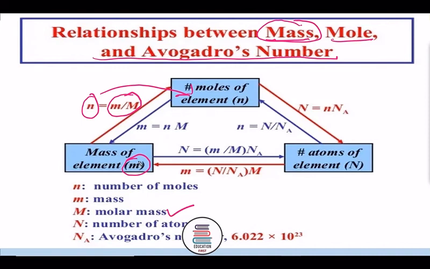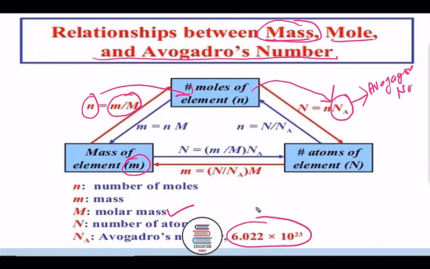Then any taken mass is divided by the molar mass of that particular substance, we are getting number of moles. Okay, and further, when these number of moles are multiplied by Na, what is Na? It is Avogadro number, and Avogadro number is 6.022 into 10 raised to power 23.